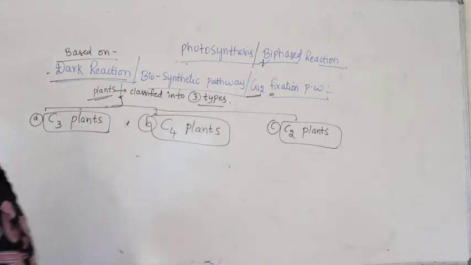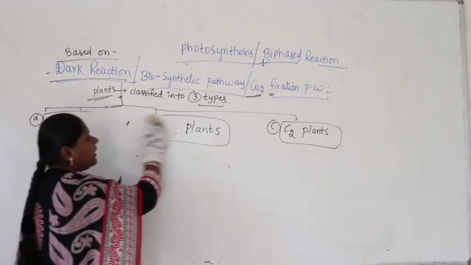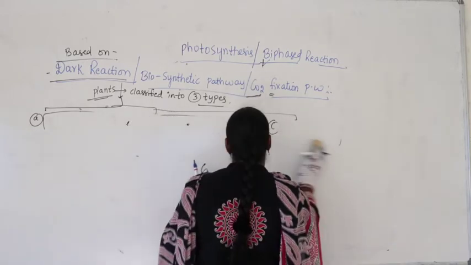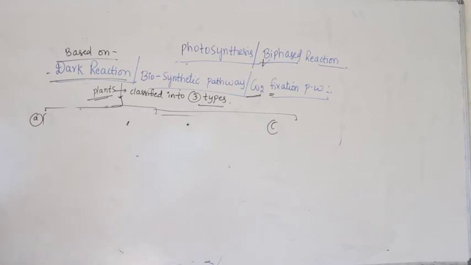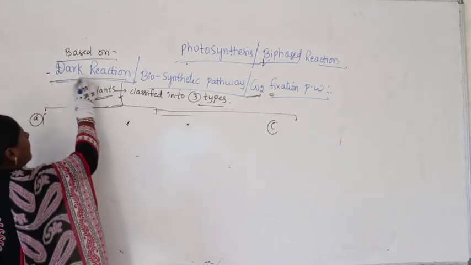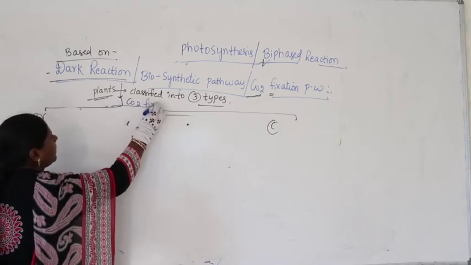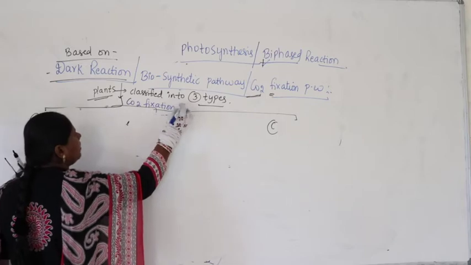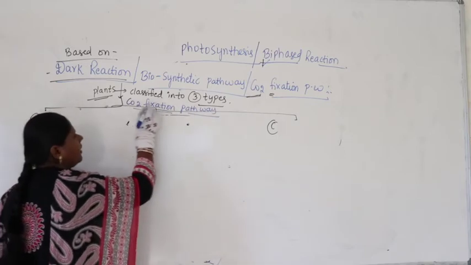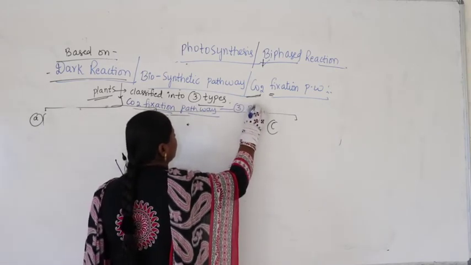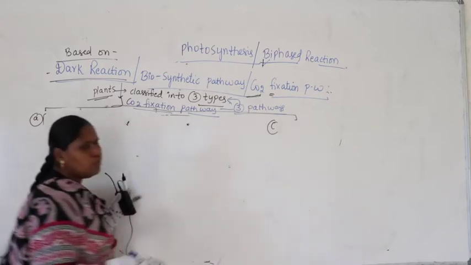Okay, better, let us write all this at the end. Better you write down carbon dioxide fixation pathway. Based on dark reaction, or you can write carbon dioxide fixation pathway, they identified 3 pathways, and based on the 3 pathways they classified the plants into 3 types.